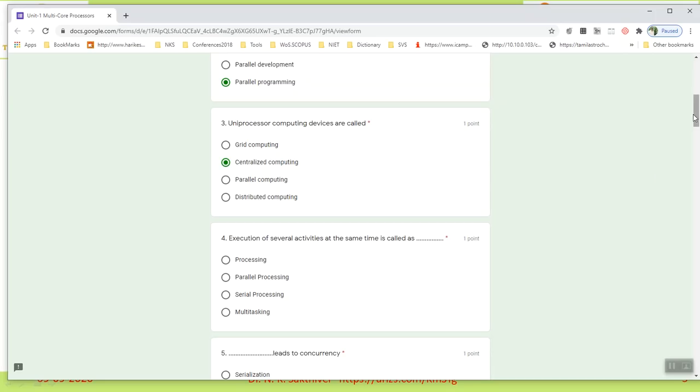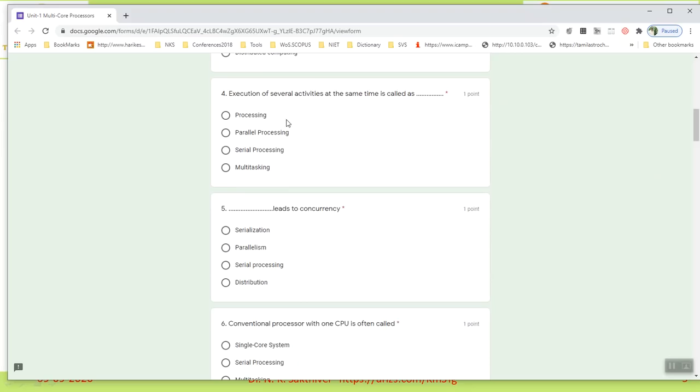This is the answer. And the fourth question: execution of several activities at the same time is called parallel processing.